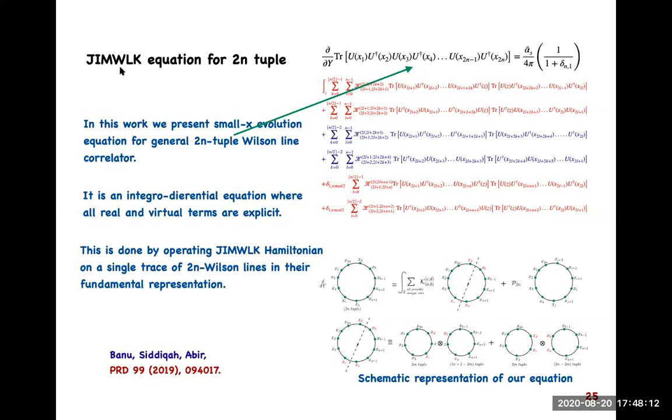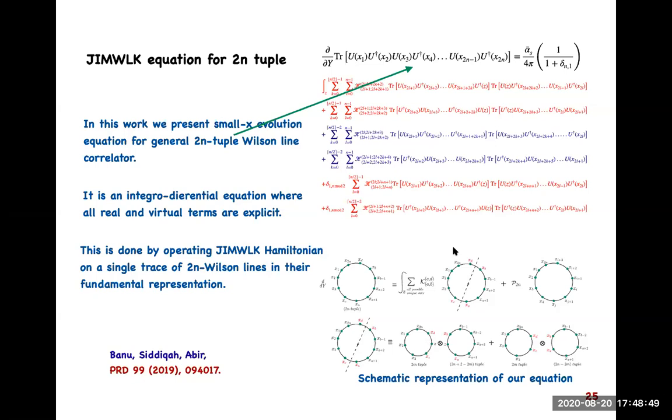Okay, the other thing that we have done is this JIMWLK equation. In the very first slide, I was trying to tell you that there are these two avenues to move to small x. One is this JIMWLK side, and the other is the usual Mueller dipole model and Balitsky hierarchy. So they are equivalent. That is there, but for a general operator, how a JIMWLK-like equation, which is an operator equation, can reproduce the Balitsky hierarchy. That is something that we have done